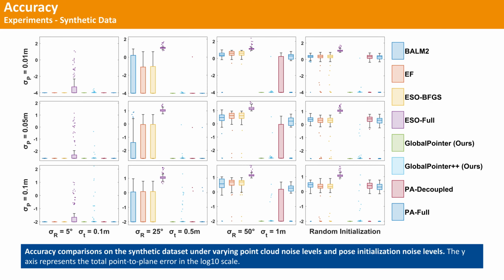We extensively compare our proposed algorithms with other methods in terms of accuracy under varying levels of point cloud noise and pose initialization noise. We choose the total point-to-plane error as the evaluation metric. As shown in this figure, GlobalPointer consistently converges to the global optimum across all settings, while GlobalPointer++ is more sensitive to point cloud noise.